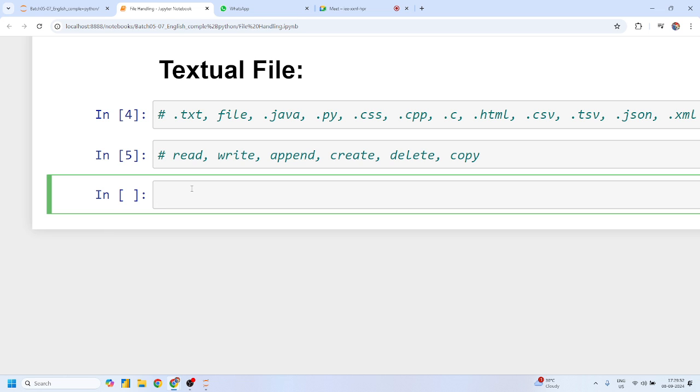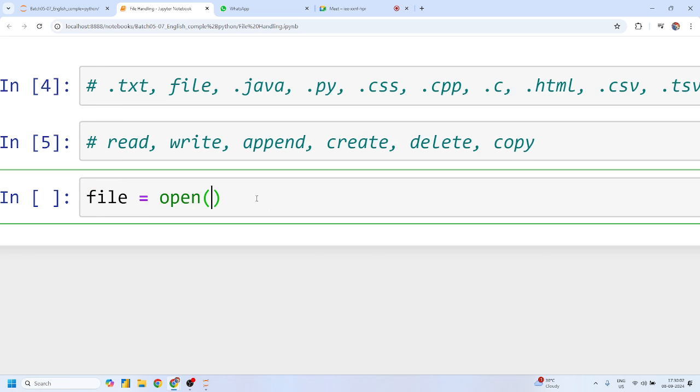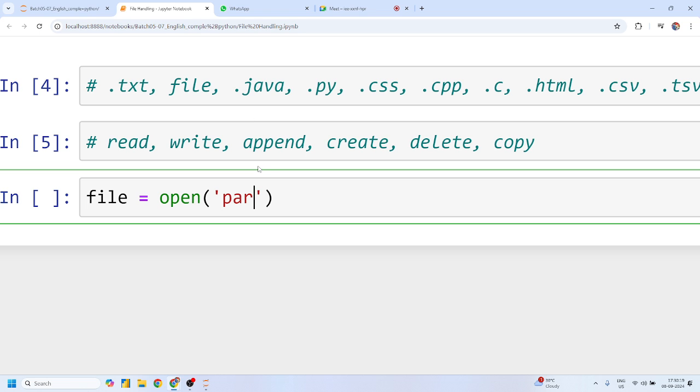So if I want to open this file, then I have to create a variable with the name file, and we have to use the open inbuilt function. This is an inbuilt function, guys. What you have to do is simply pass the path name or the file name. If the file is present in the local directory, you can easily pass the file name. But if it is present somewhere else, then you have to pass the proper path. Am I right? Okay. If this is present in my present directory or present path, then I can just simply write pradeep and press the tab button.